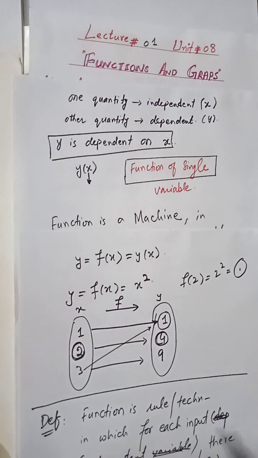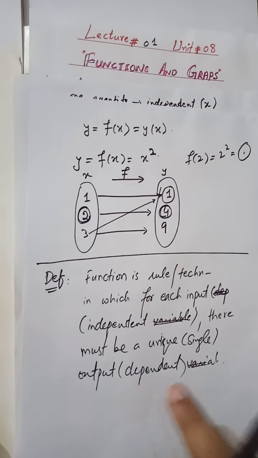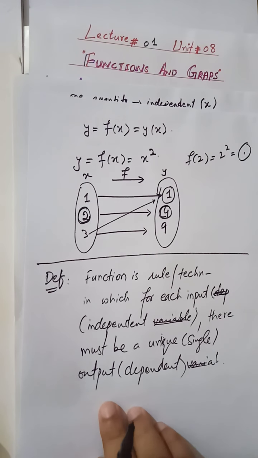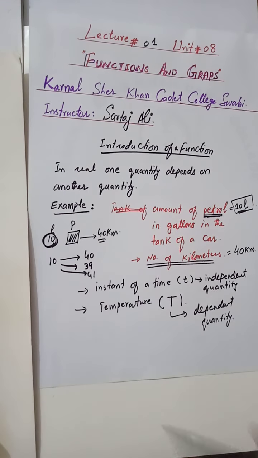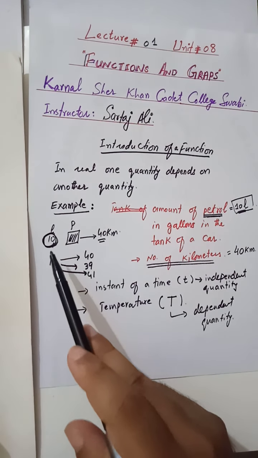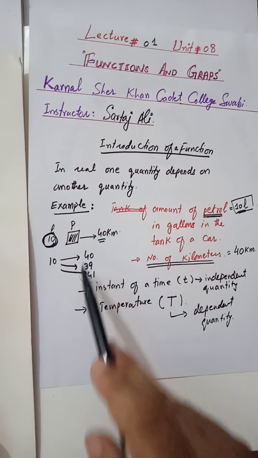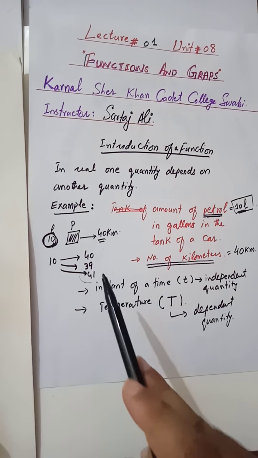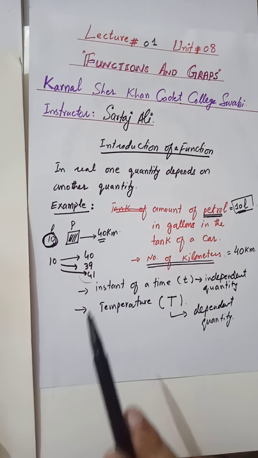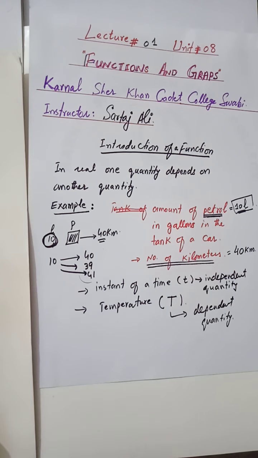We can take these examples one by one in coming videos, but in this video we just discuss the proper definition of the function, and that definition actually comes from these practical examples. But in these practical examples, on a single input you may get more than one output, whereas for the mathematical definition of the function, on a single input you will always get a unique output.